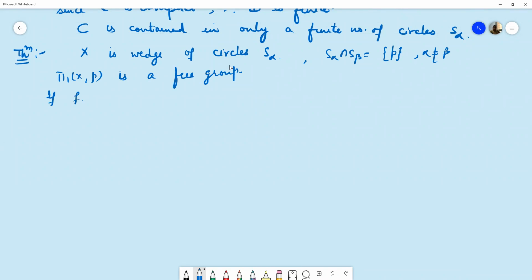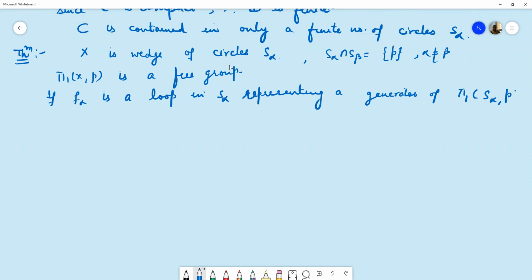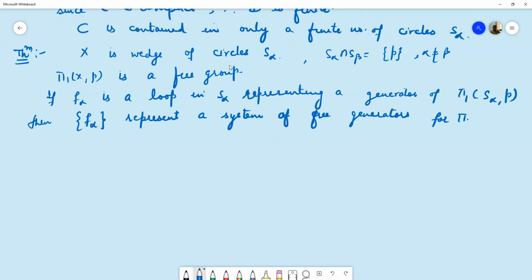And if F alpha is a loop in S alpha, which represents a generator of the fundamental group of S alpha with respect to P, then the loops F alpha represent a system of free generators for the fundamental group of X with respect to P. So let us prove.